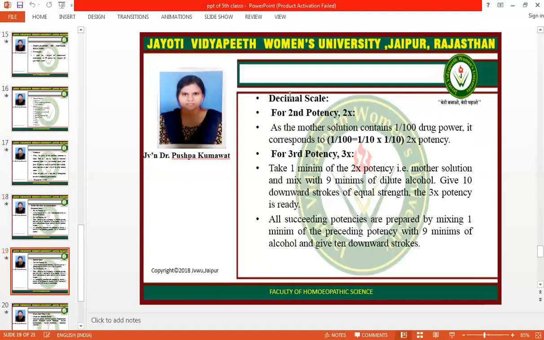Decimal scale. For second potency 2x, as the mother solution contains 1/100 drug power, it corresponds to 1/10 into 1/10, that is 2x potency. For third potency 3x, take 1 minim of the 2x potency, that is the mother solution, and mix with 9 minims of dilute alcohol. Give 10 downward strokes of equal strength and the 3x potency is ready. Further potencies are prepared by mixing 1 minim of the preceding potency and 9 minims of the alcohol and giving 10 downward strokes.